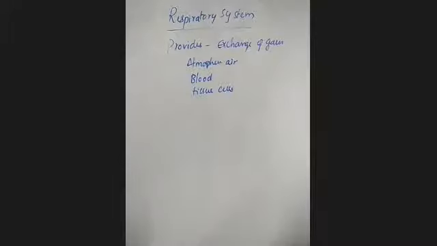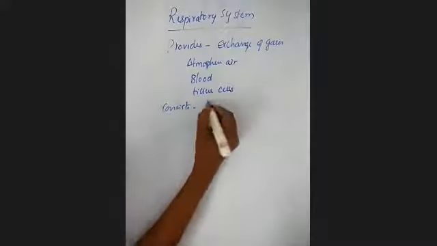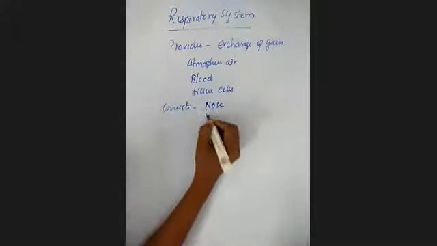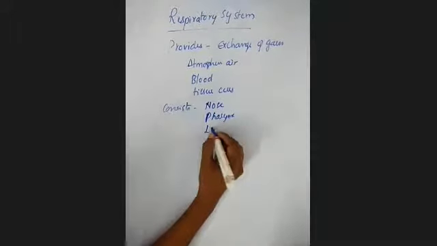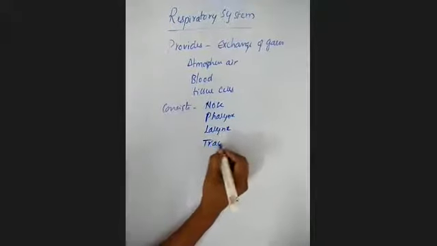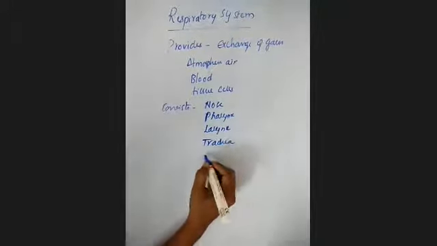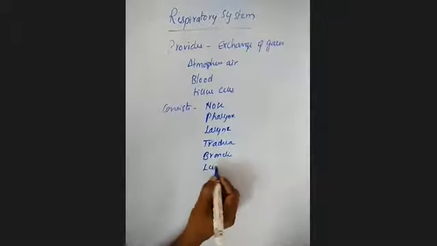The respiratory system mainly consists of the nose, pharynx, larynx, trachea, bronchi, and the lungs.